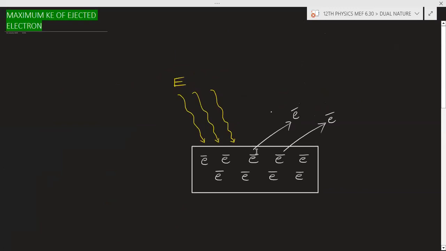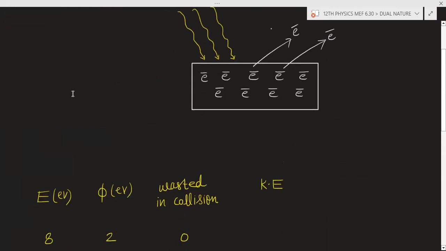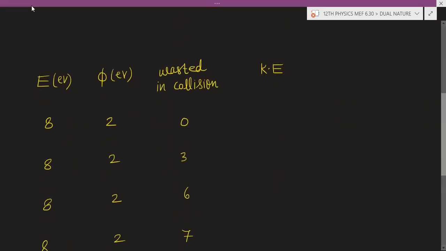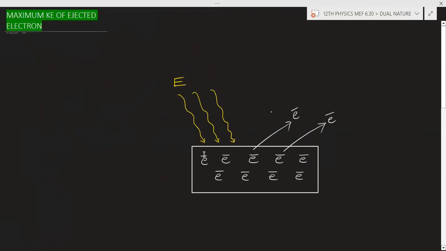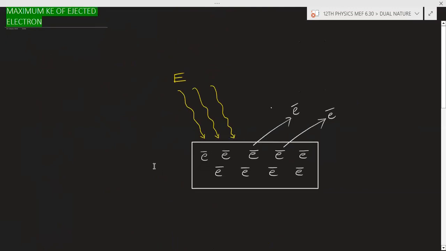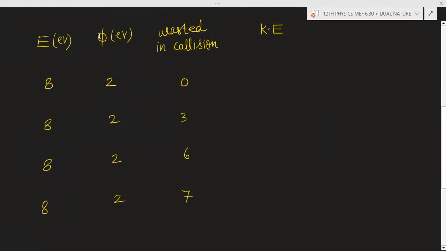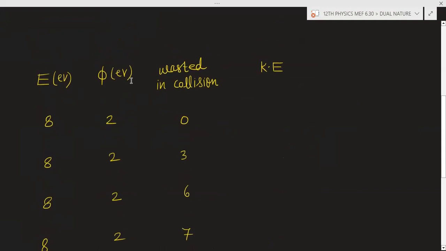So you are giving the energy and electrons are ejecting out. You have given E energy and electrons are ejecting out. Now we can take one example. Suppose you have given 8 electron volt of energy to the electron, and the work function of the surface is 2.